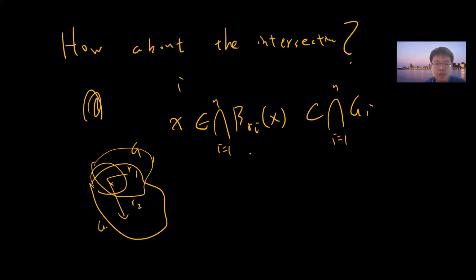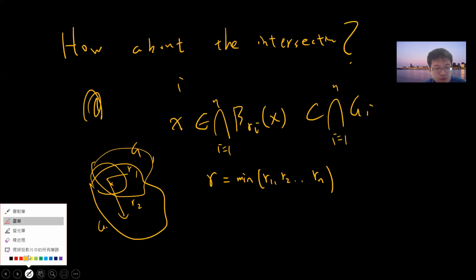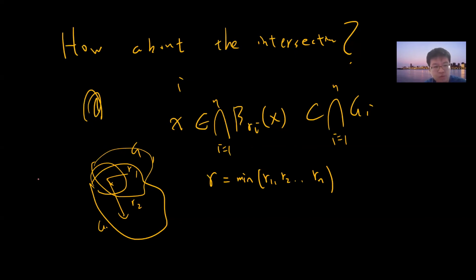But we can do this: we can take r to be the minimum of r_1, r_2, up to r_n. So we take the smallest radius. Hopefully you see the trick.